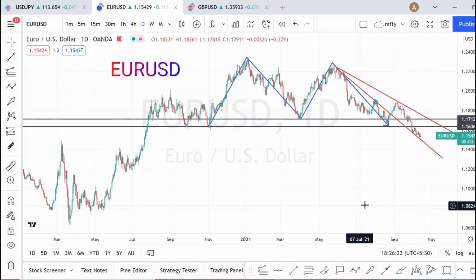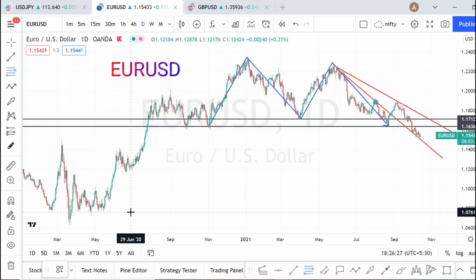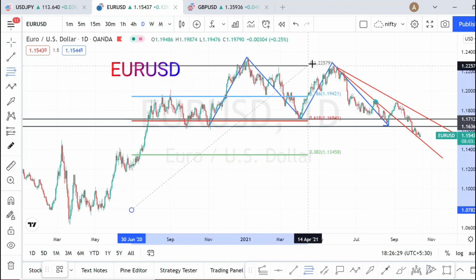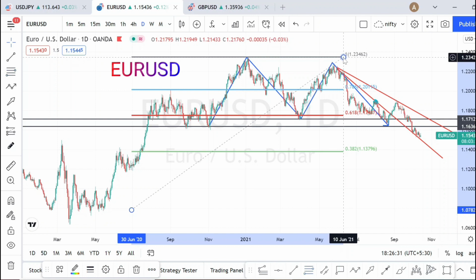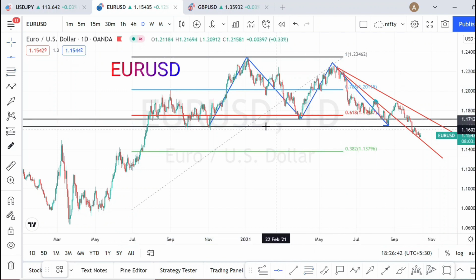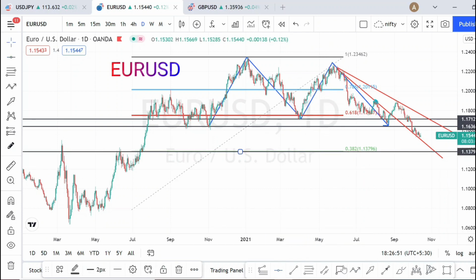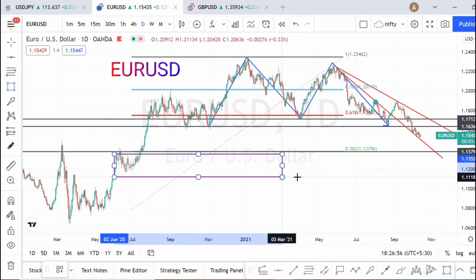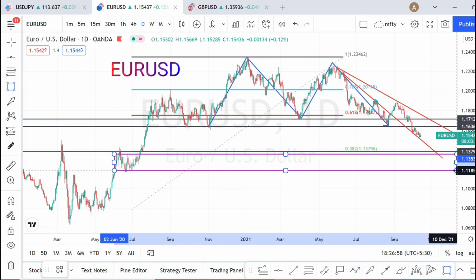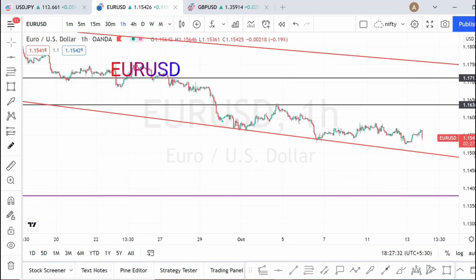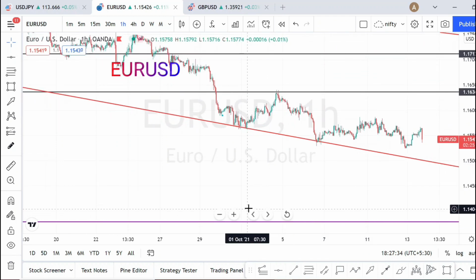When we analyze the support and resistance area using the Fibonacci's retracement tool, this is where the uptrend started, and this is where it ended. So this area we already know that it is a strong resistance area, and next support is going to be at this area here. So it is not only one single line. This whole consolidation over here is going to act as a strong support area, and we know overall it is on a downtrend. Let us do the analysis in hourly time frame.